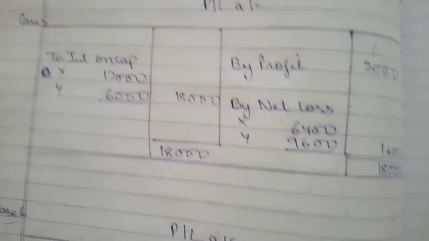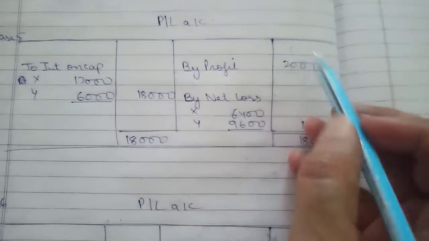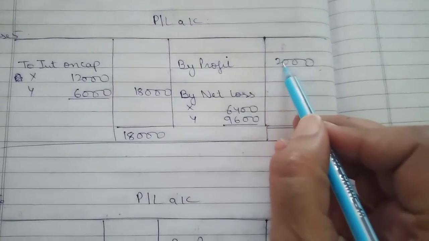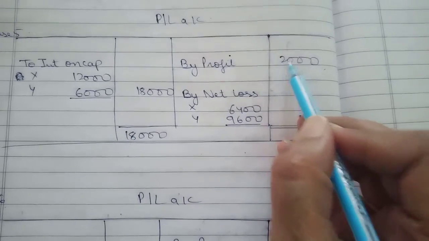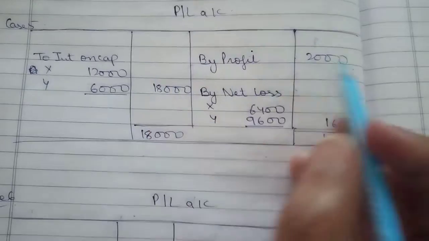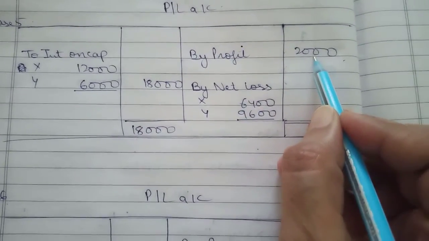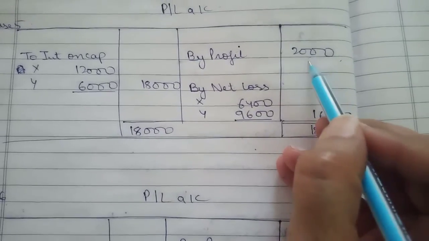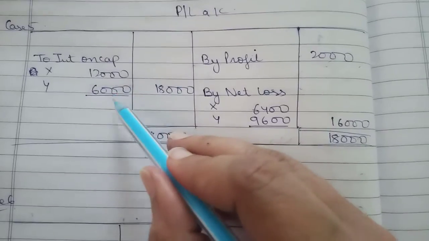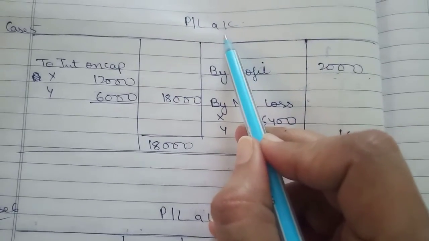Case 5. If partnership deed provides for interest on capital at 6% as a charge on profit and the profit for the year is 2,000. Profit is less. So if nothing was mentioned, this 2,000 we would have divided in the ratio of interest on capital. That is in the ratio of 12 and 6,000. But the question says that it is a charge on profit, which means even though the profit is less, I have to pay the full amount of interest on capital in the P&L account.